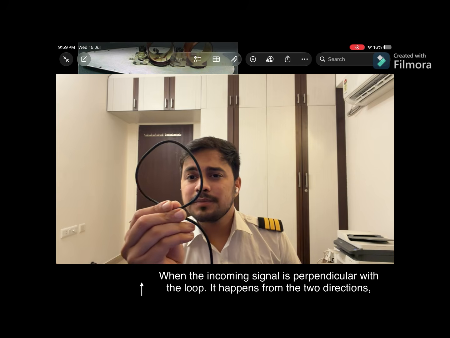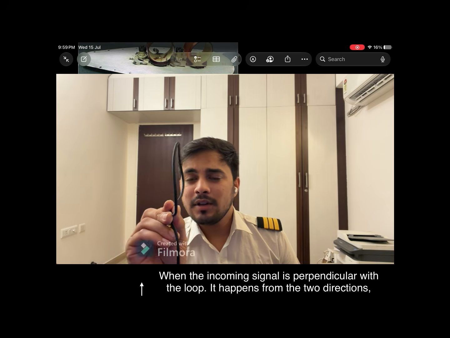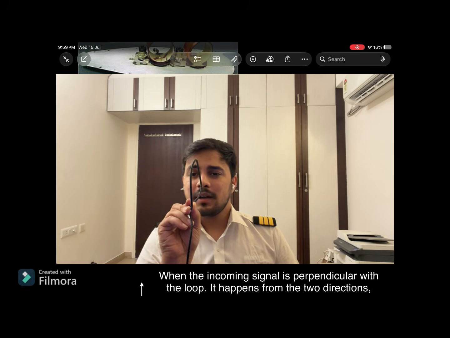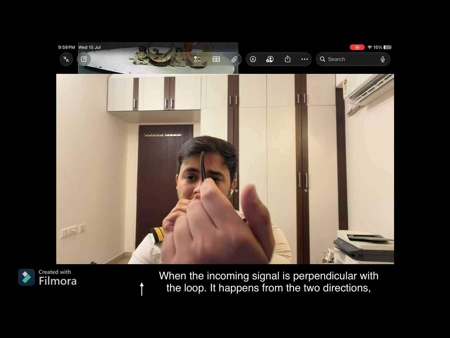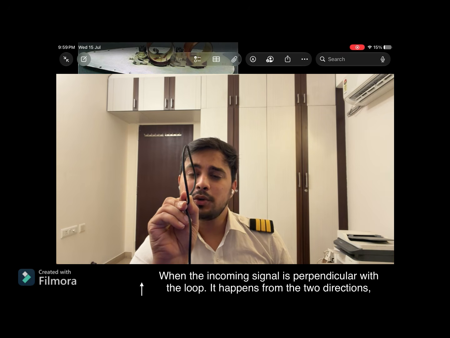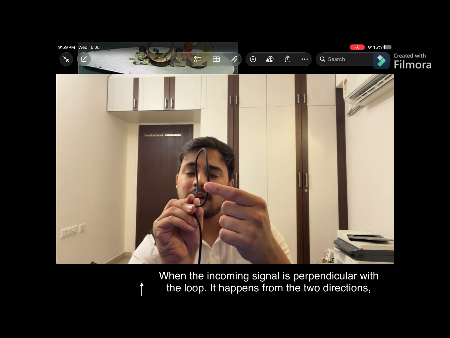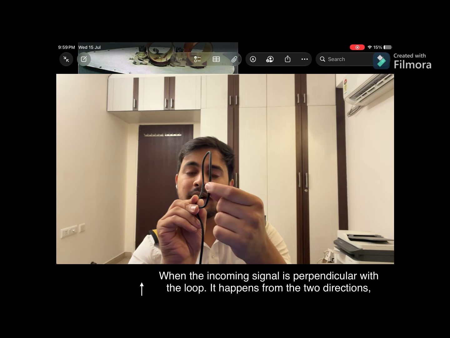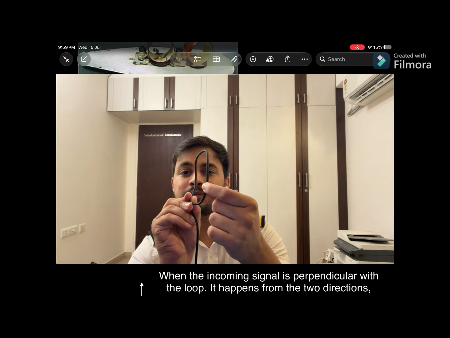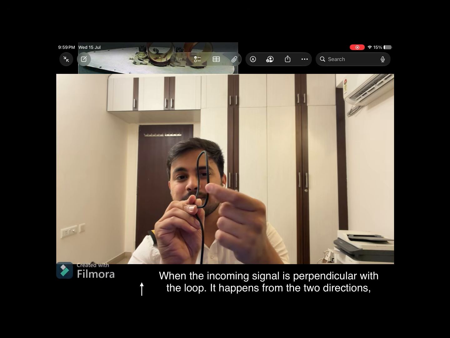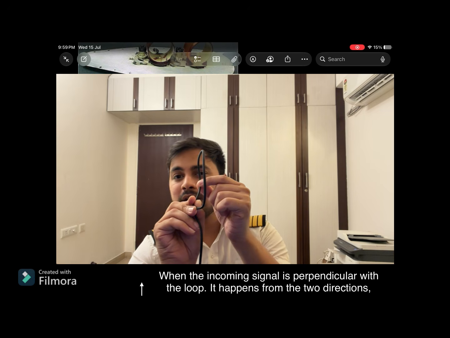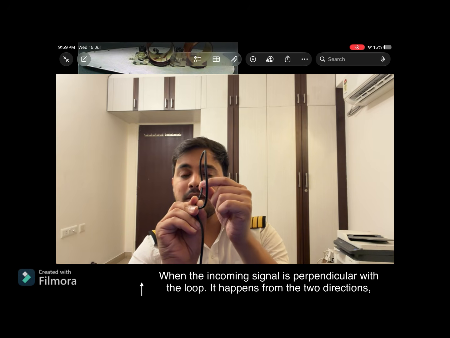Now just imagine the loop is like this and the incoming signal is coming from you towards this loop. This side of the loop is getting the maximum energy from the incoming signal, and this side of the loop receives no energy from the incoming signal.